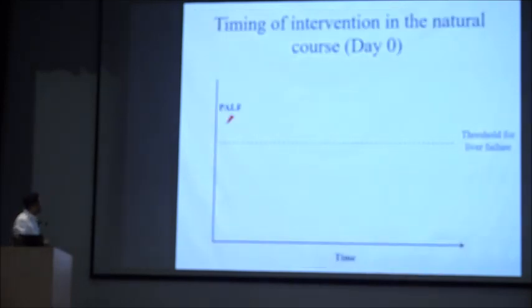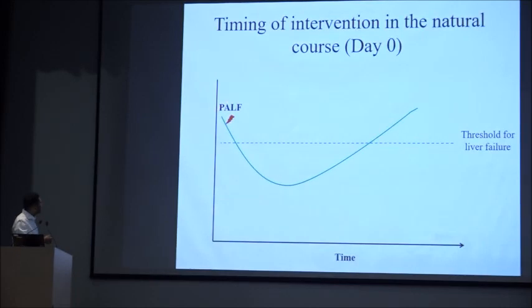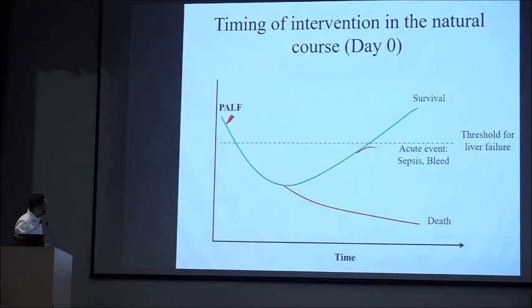So, if you see the natural course of pediatric acute liver failure, once there is an acute event, the liver reserve goes down. This is the threshold for liver failure, and the liver reserve can go up and the patient can survive. The second outcome can be that the liver reserve continues to go down and the patient dies. The third outcome can be the patient was improving, but then has an acute event like sepsis or bleed and he dies. So, these are the 3 possible natural courses that we see in pediatric acute liver failure.